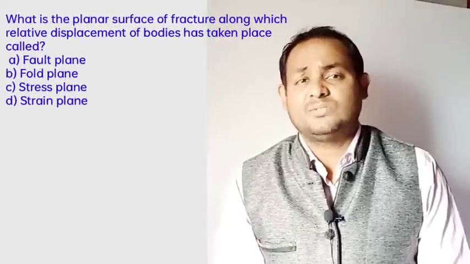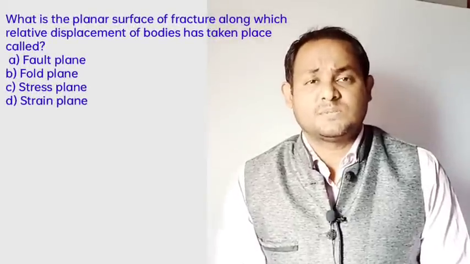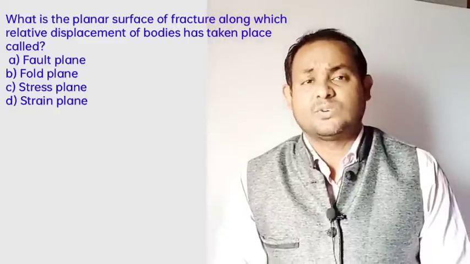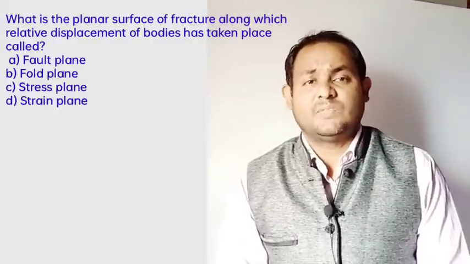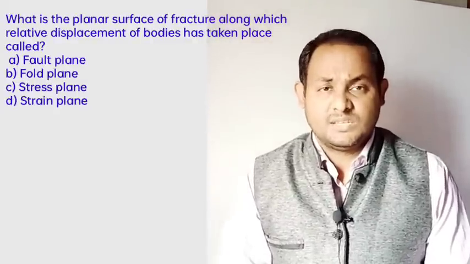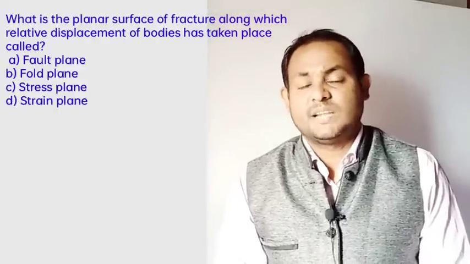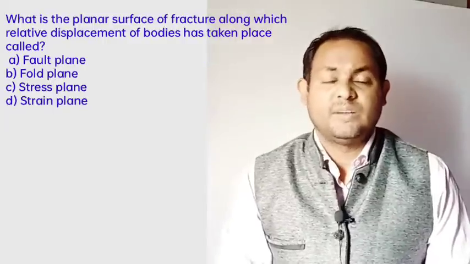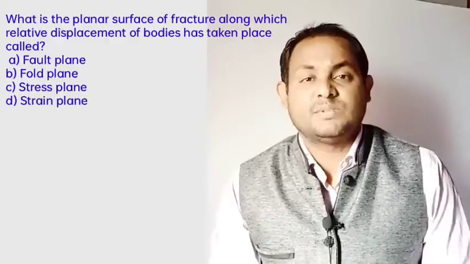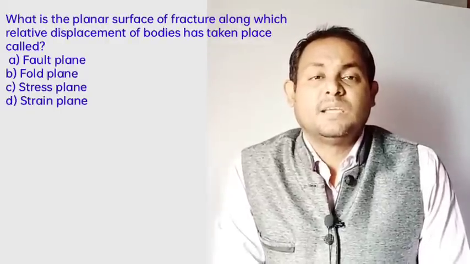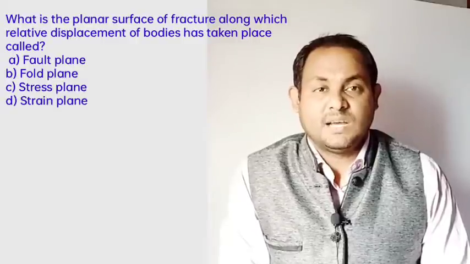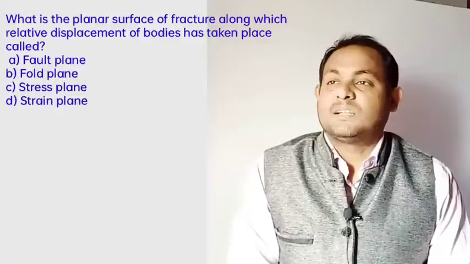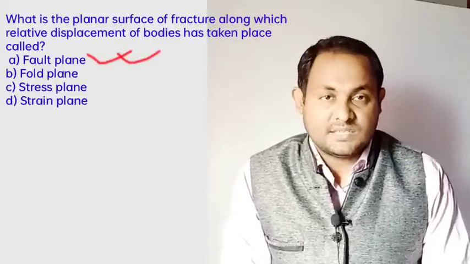Next, another question: what is the planar surface of the fracture along which relative displacement of blocks has taken place called? Basically, a fault plane is the planar surface of the fracture along which the relative displacement of the blocks takes place during the process of faulting, and when it is not planar, the same surface is simply described as fault surface. So definitely Option A is the correct answer. The fault plane is the correct answer.